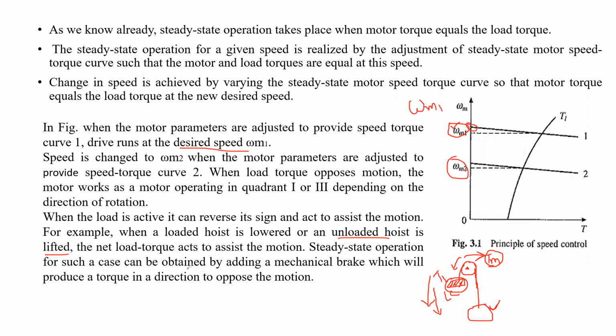Okay. So for the unloaded hoist, in order to bring it upside, we have to produce the torque. The torque should oppose the motion. The torque should be in the opposite direction of the motor. Is it clear? So by applying the braking, that may be a mechanical or electrical braking.